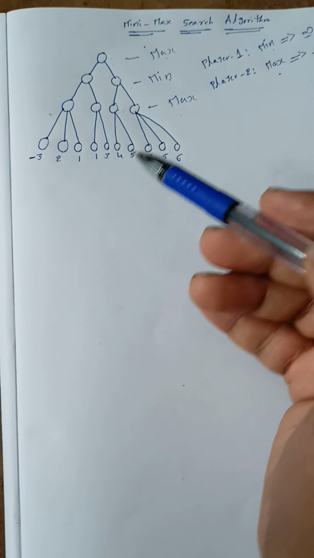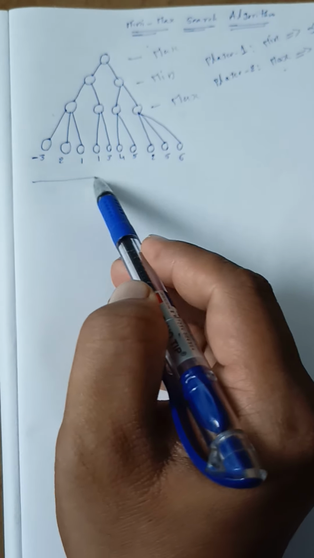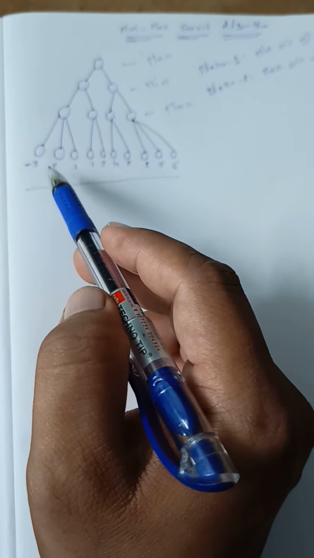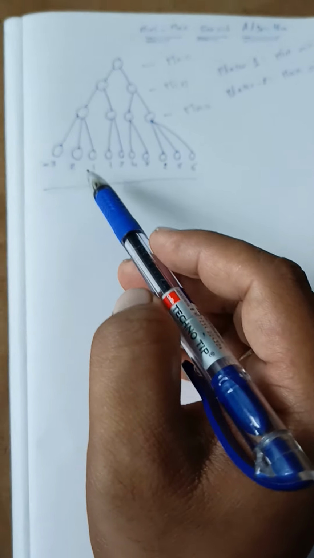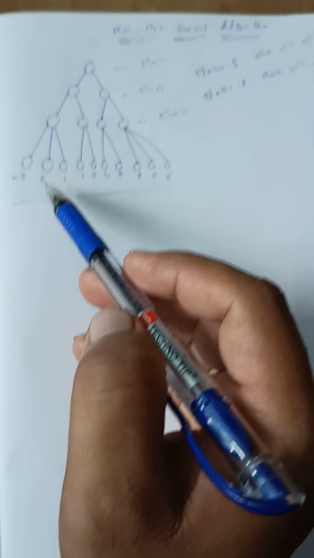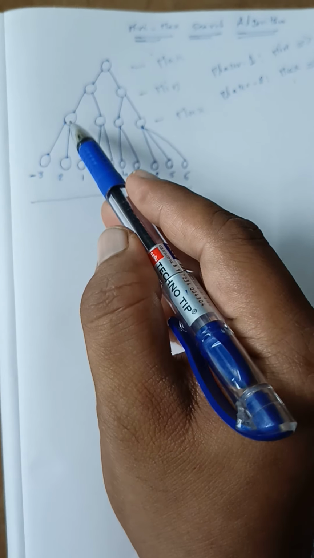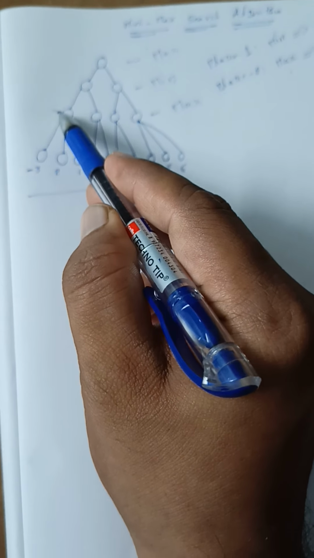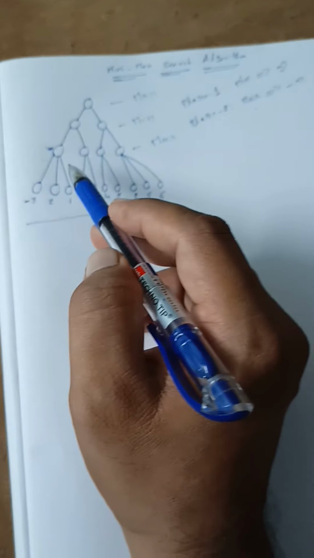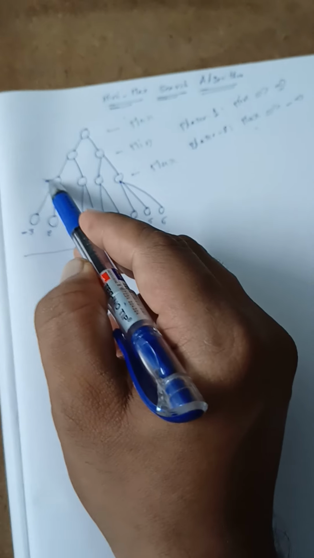Now we will apply the backtracking. We will start from these nodes. These are the depth levels, and these are the terminal nodes. Here default terminal values are available. Please observe that. Now we will move from this level to this level. Our aim is to find the value of this node.